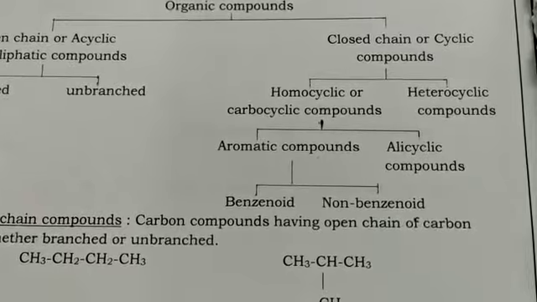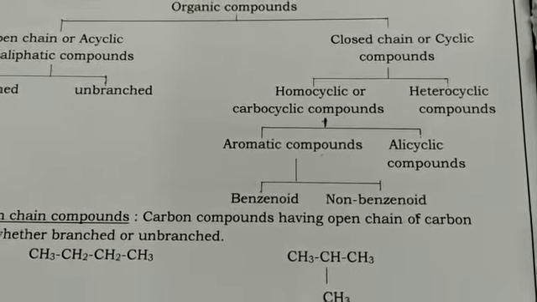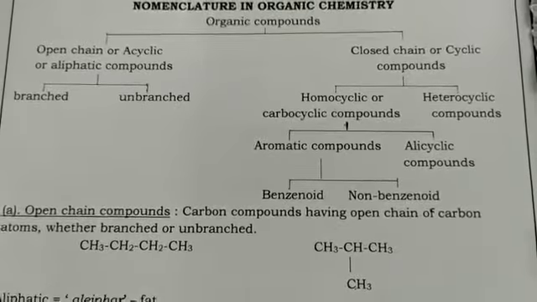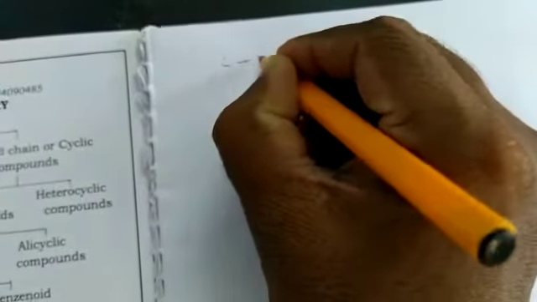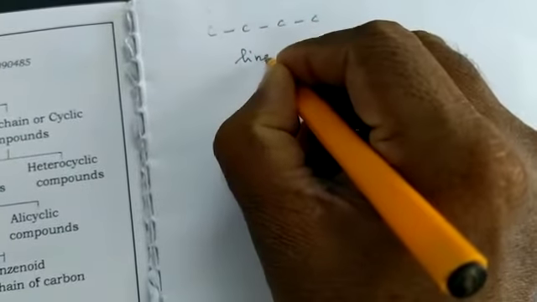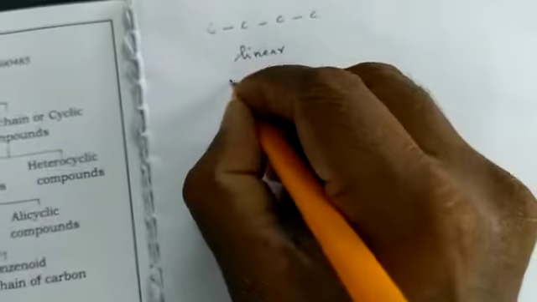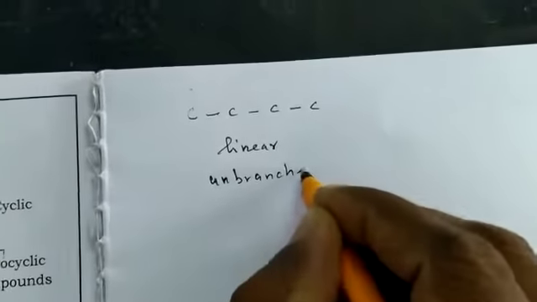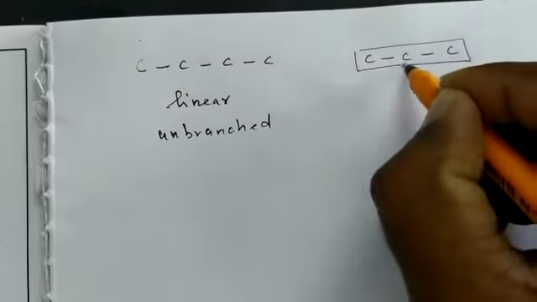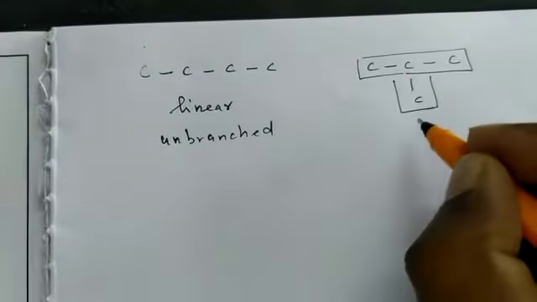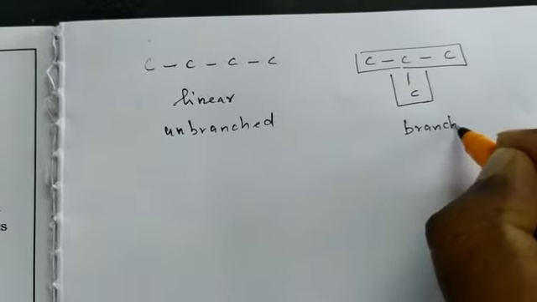Aromatic compounds can be classified into two types. One is benzenoid, another one is non-benzenoid. Now we can see one by one. First one, open chain compounds. Open chain compounds means carbon has a chain like this, open chain. This comes under the category of linear, that means unbranched. Another one is branched chain, that means this one is called the main chain and this is the branch. So it comes under the category of branched.